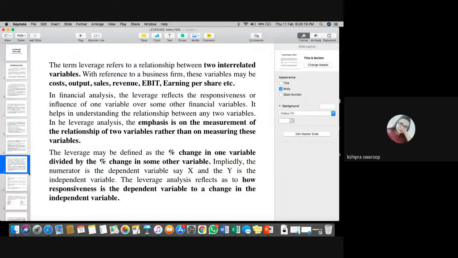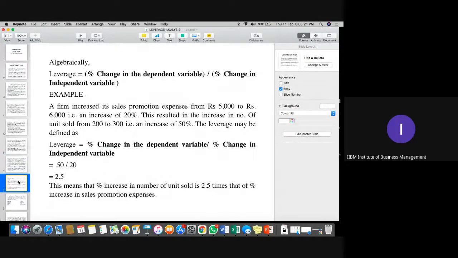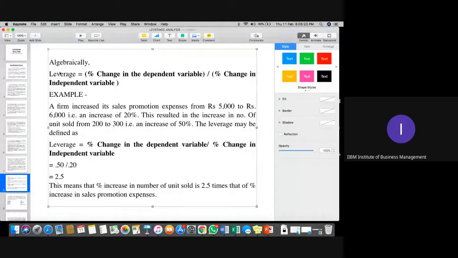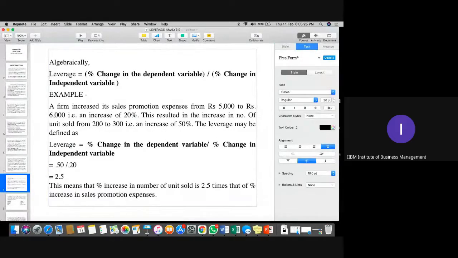Yes, sir. Yeah, sure. Now the formula which we need to discuss. Please kindly note this formula right now. The formula for only simple leverage: percentage change in dependent variable divided by percentage change in independent variable.